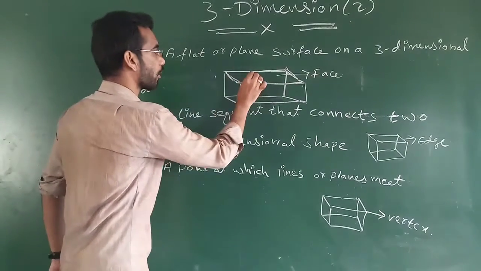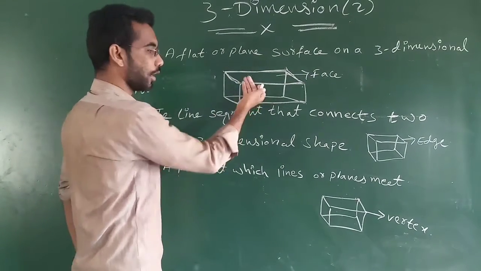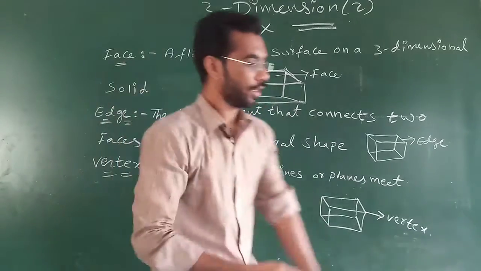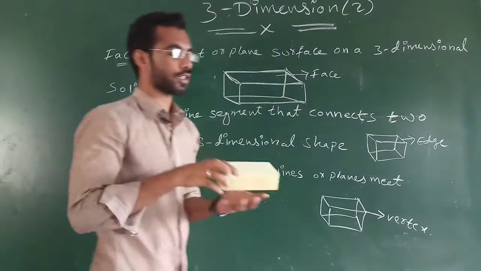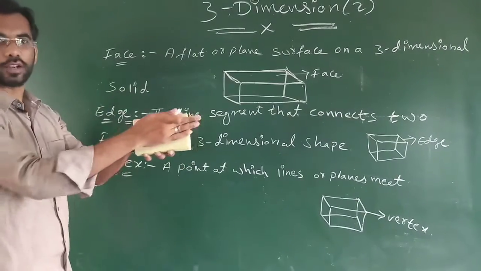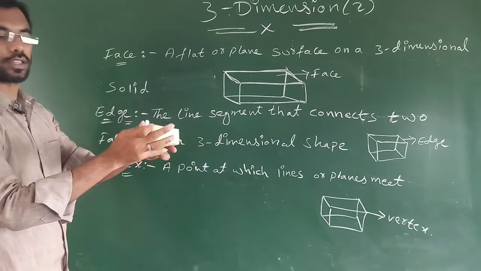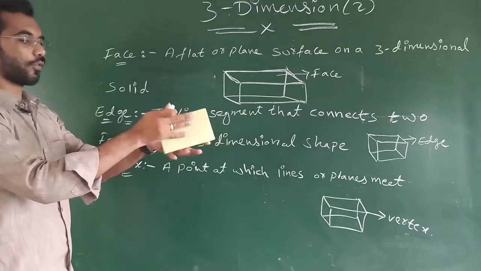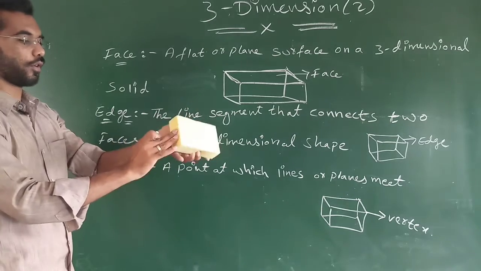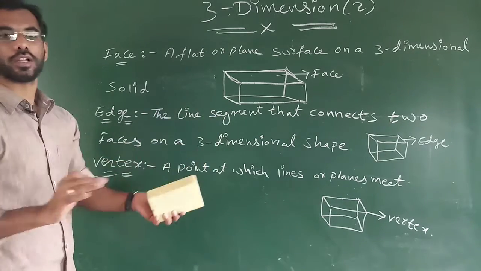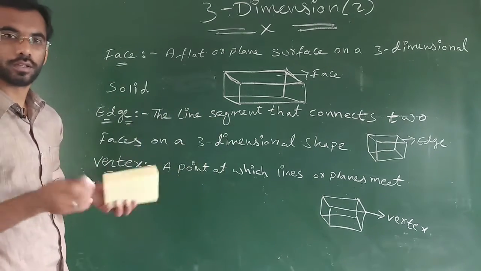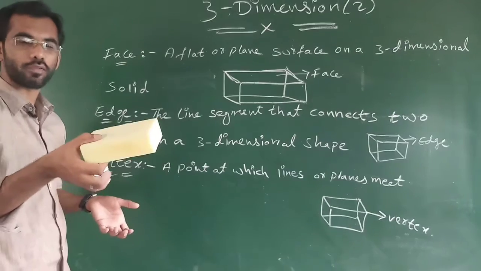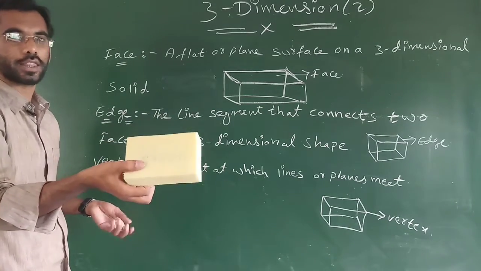See, this is a flat surface. 1, 2, 3. If you take this side, this side, and this side. If you take the example of this duster, see, this is a flat surface. Even this is also a flat surface. So, 1 flat surface, 2, 3, 4, 5, 6. These are the faces of the cube. This is the example for a cube.